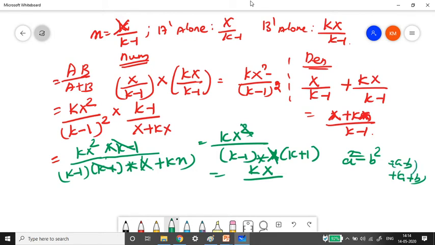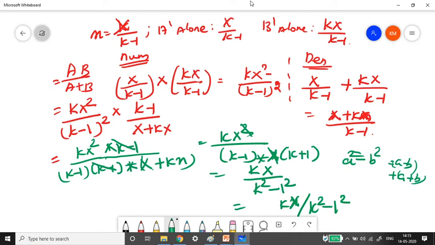With this identity, I replace it as k square minus 1 square. So this is the formula: kX, that is capital X, divided by k square minus 1. You can just leave it as it is. So yes, we have derived the formula.